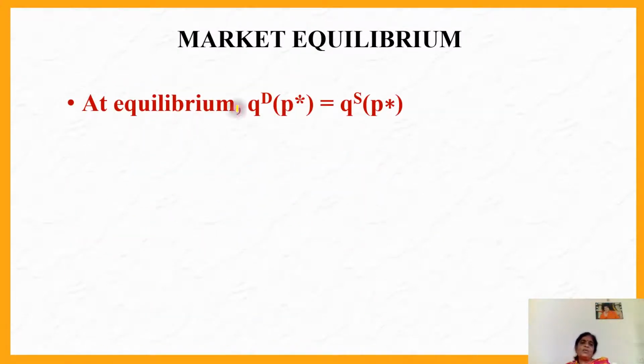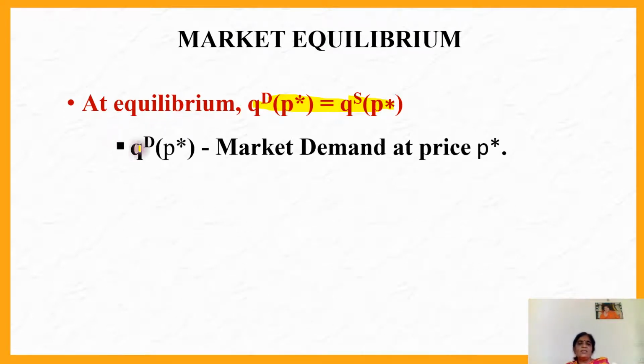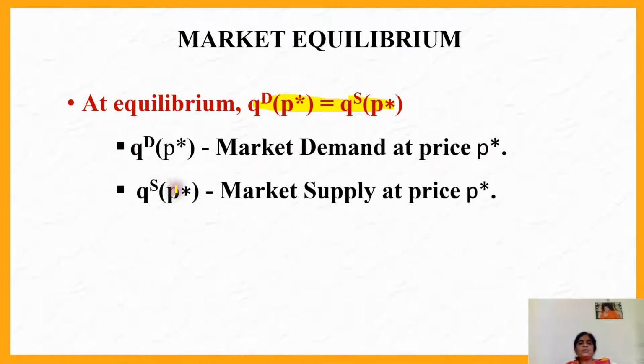At equilibrium we can write this equation. What does this equation describe? It describes that at the equilibrium price the quantity demanded is equal to the quantity supplied. That is what we have seen in the diagram. QD of P star stands for market demand at P star, and QS of P star stands for market supply at P star.